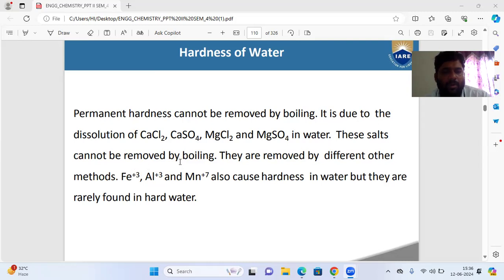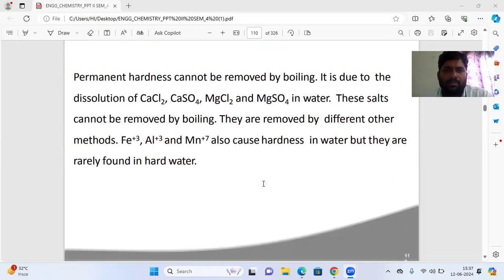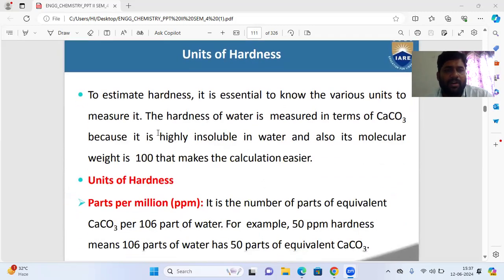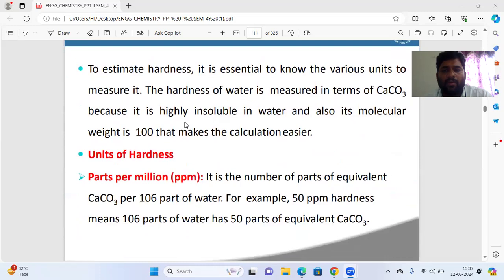These salts cannot be removed by boiling. They are removed by other methods. One of the methods is reverse osmosis and the ion exchange process. These are the processes used to remove permanent hardness of water. See, Fe+3, aluminum+3 and manganese+7 also cause hardness in water, but they are rarely found in hard water. So to remember, next one, to estimate hardness, it is essential to know the various units